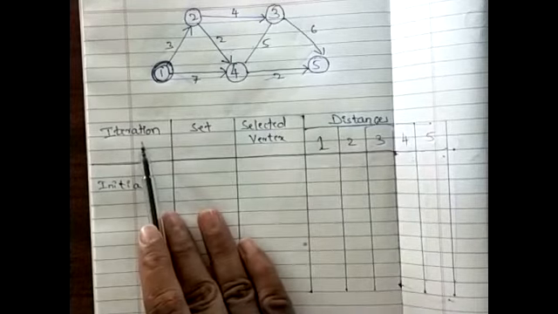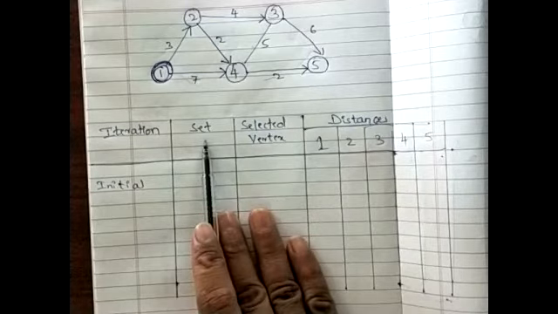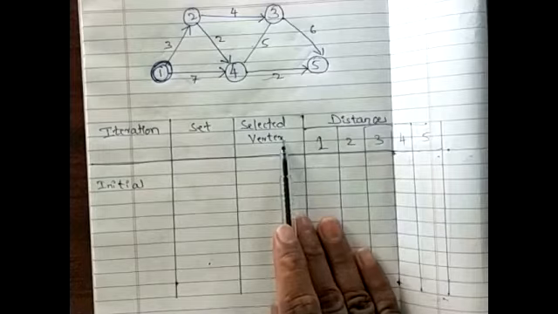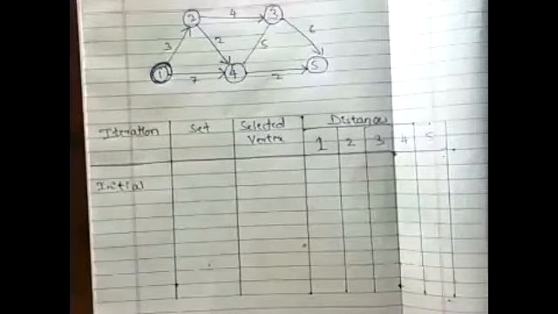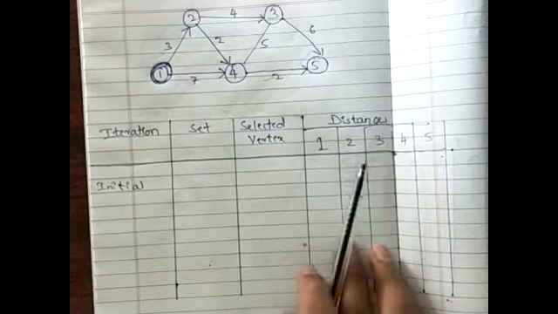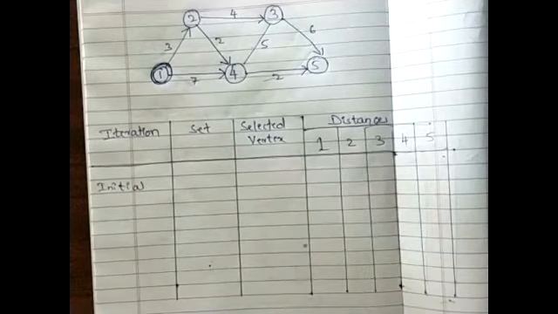What are the columns we have here? The first one is iteration. Second column, the set. Third column, selected vertex. Fourth has multiple columns, where we write the distances of the corresponding vertices.